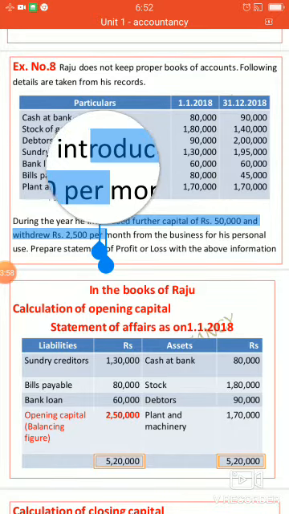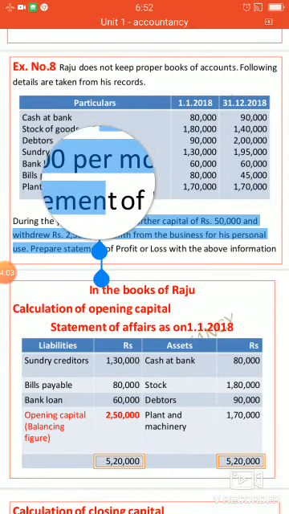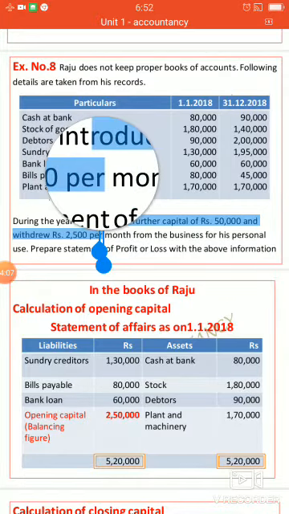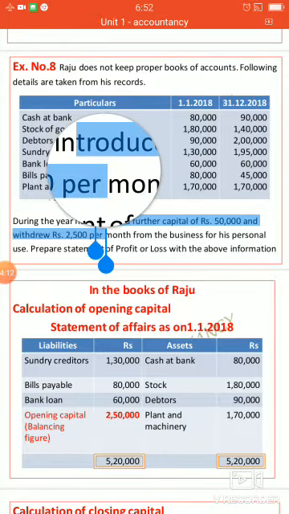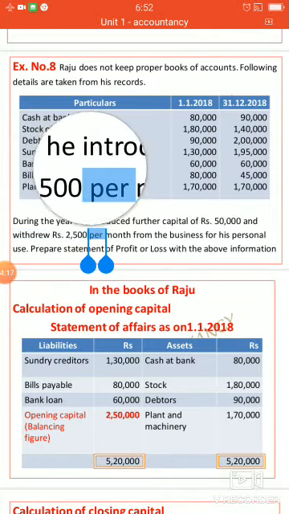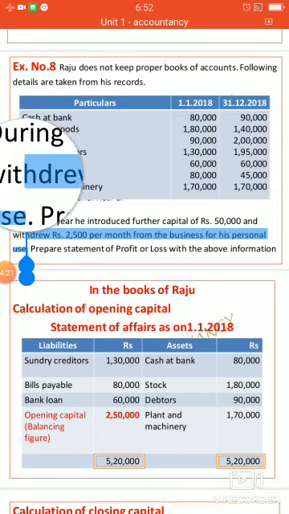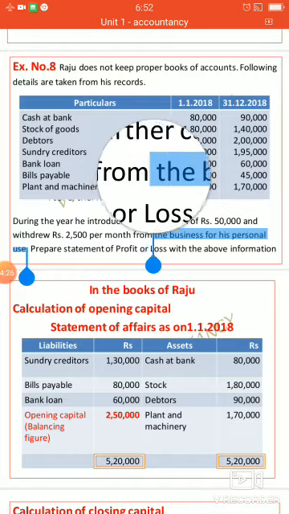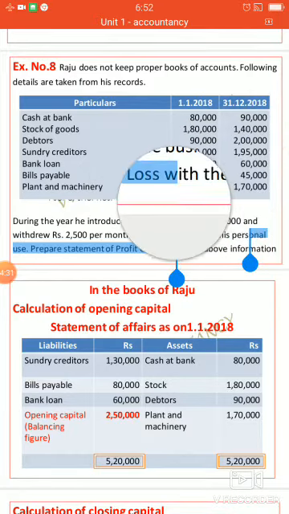We are preparing this statement per annum, but in your question the withdrawal of rupees 2,500 is given per month. So we have to convert it into per annum, per year. That means 2,500 into 12. This withdrawal is nothing but drawings. It is clearly given per month from the business for his personal use.